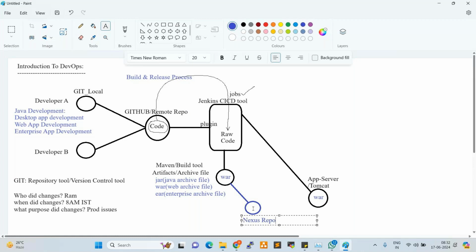Whatever artifact is generated by Maven, like a war file or jar file, we can store in Nexus and move to the target servers whenever we have a release, and deploy onto the target application servers.